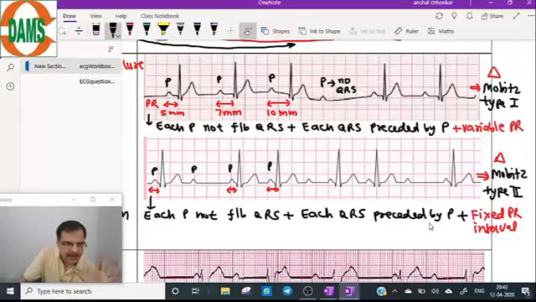So to differentiate between Mobitz 1 and Mobitz 2, the most important point is the PR interval. Is ST elevation present in this diagram? No, it is not present. Now come to the last bradyarrhythmia, and that is third degree AV block.